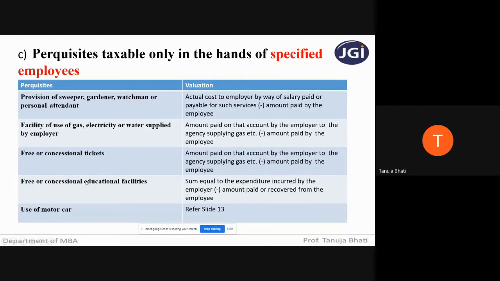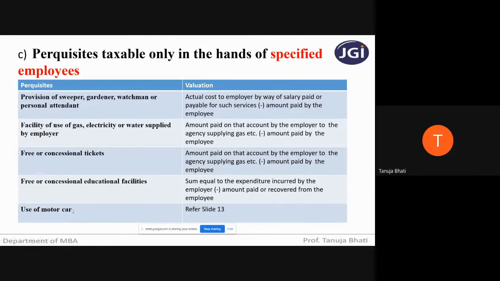If any education is provided by the employer for the employee's children, the sum equal to the expenditure incurred by the employer minus the amount paid or recovered from the employee. So the education fee is paid by the employer; say the fee is 50,000, but the employer is just collecting 10,000 from the employee. So it is at a concessional rate. So for free or concessional education facility, it is whatever actual expenditure is incurred by the employer in the payment of the fees for the employee's children.